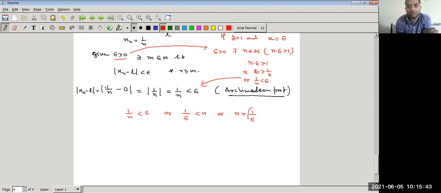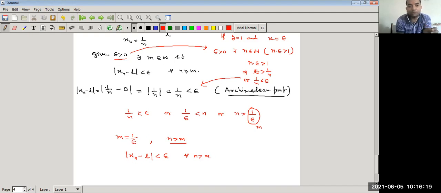If we choose this number as m, that is m equal to 1 upon epsilon, then for n greater than or equal to m, mod of xn minus L is less than epsilon for all n greater than m. In this way we are able to find a positive integer m.